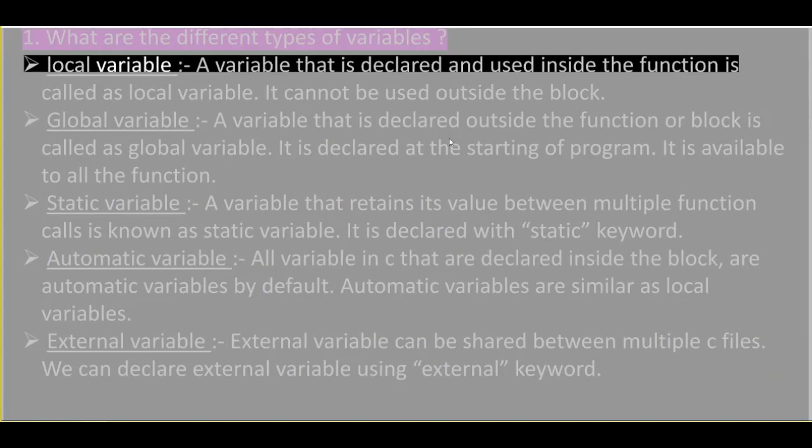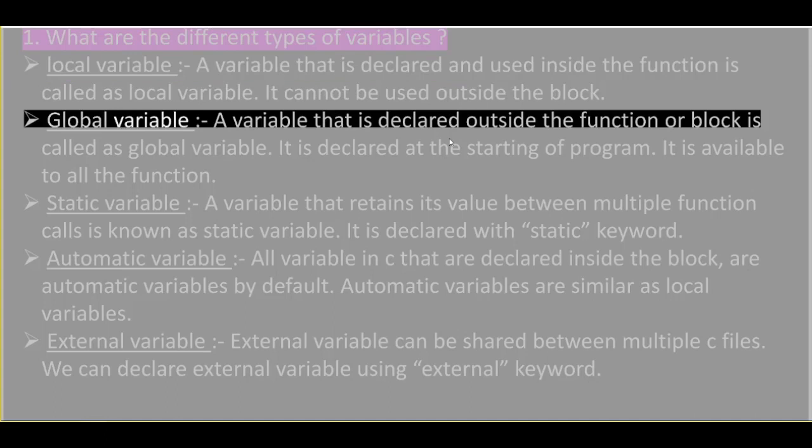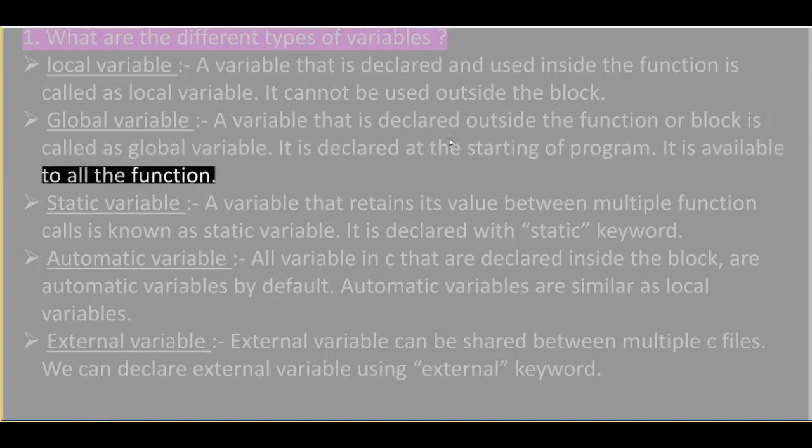Local variable: a variable that is declared and used inside the function is called a local variable. It cannot be used outside the block. Global variable: a variable that is declared outside the function or block is called a global variable. It is declared at the starting of the program. It is available to all the functions.